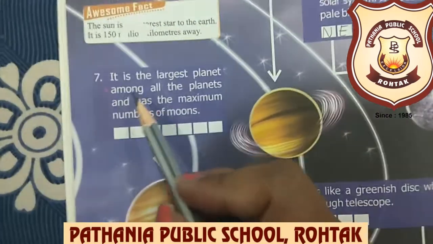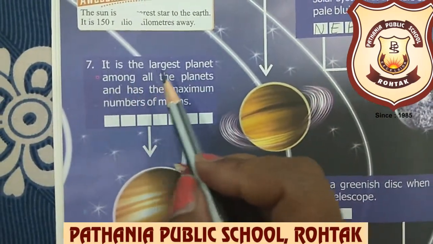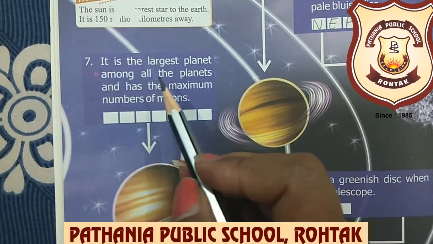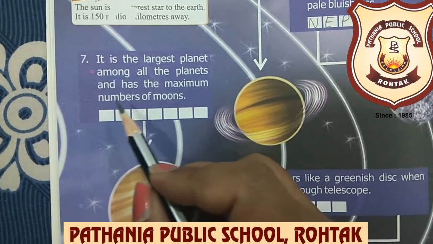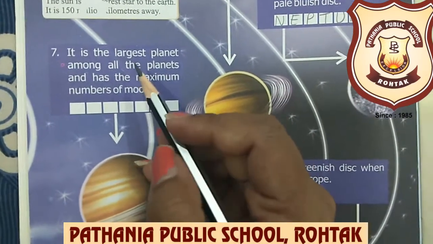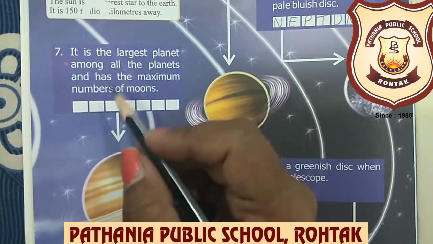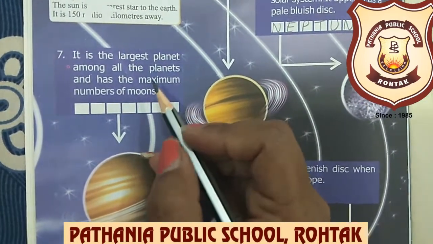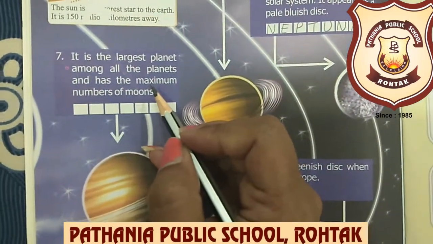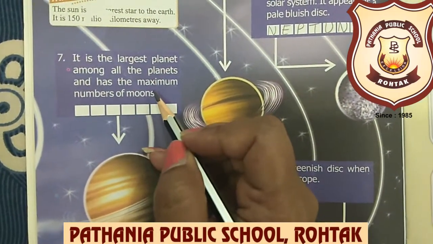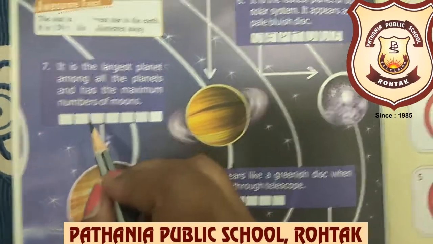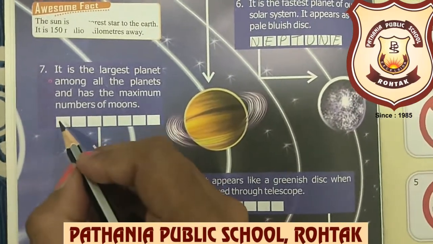Now beta, the seventh clue is it is the largest planet among all the planets and has the maximum number of moons. Yes, it is the largest planet among all the planets, and it has the maximum number of moons. Which planet is this?